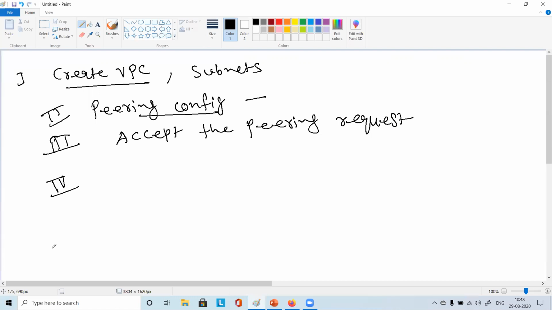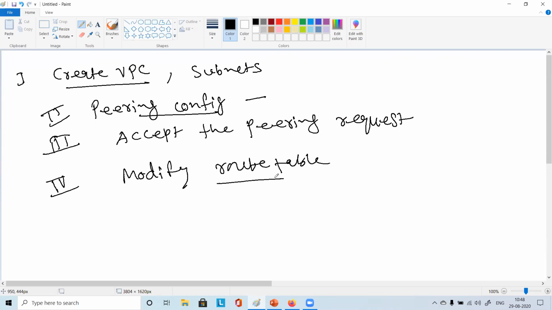Privately, traffic needs to be routed, right? So we need to modify the route table accordingly.